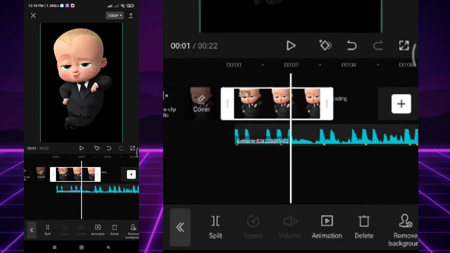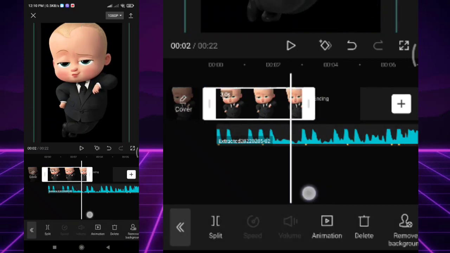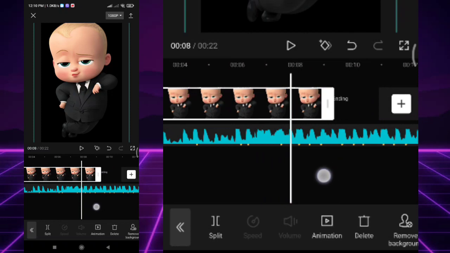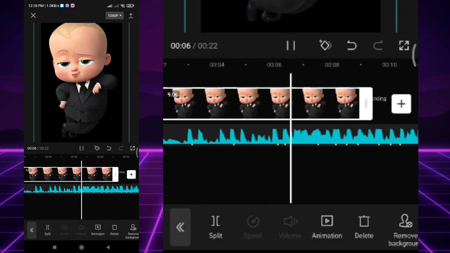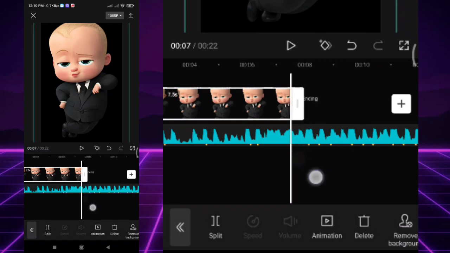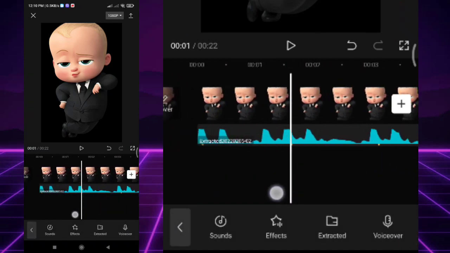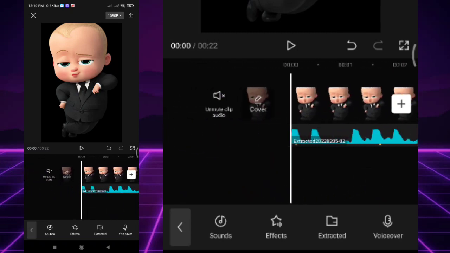Next, adjust the photo. Adjust the photo before the chorus. Then add keyframe both side.